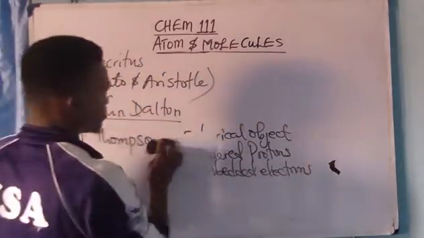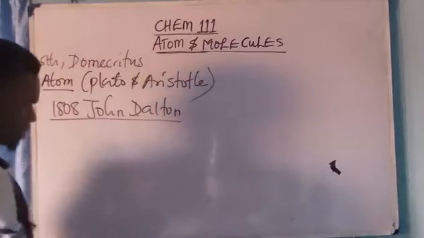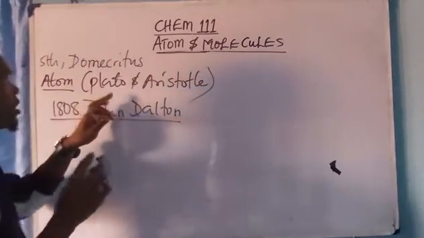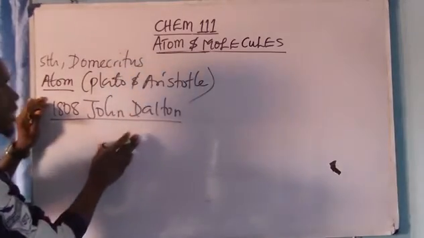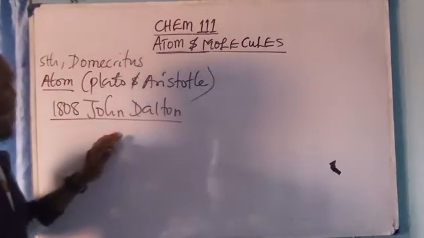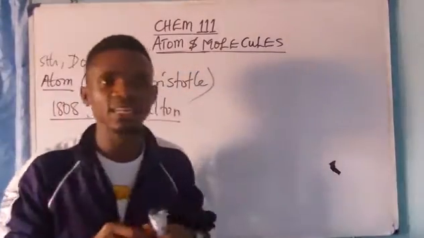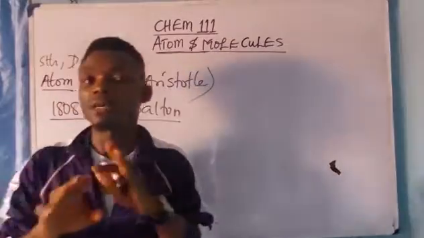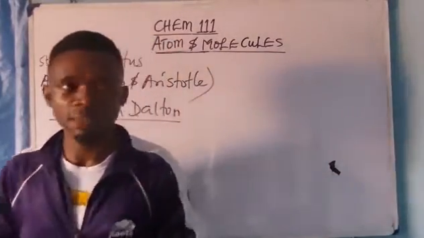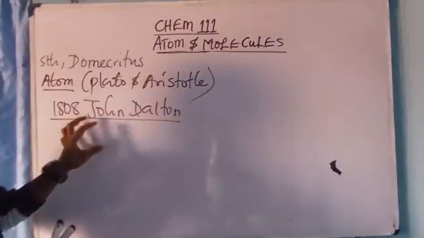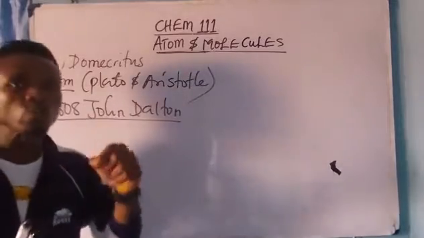Then let's discuss the electron. Please take note. The discovery of Dalton, that is Dalton's atomic theory, led to another definition of atom. That atom is a basic unit of matter that can take part in every chemical reaction, and at the end of the reaction is not converted.